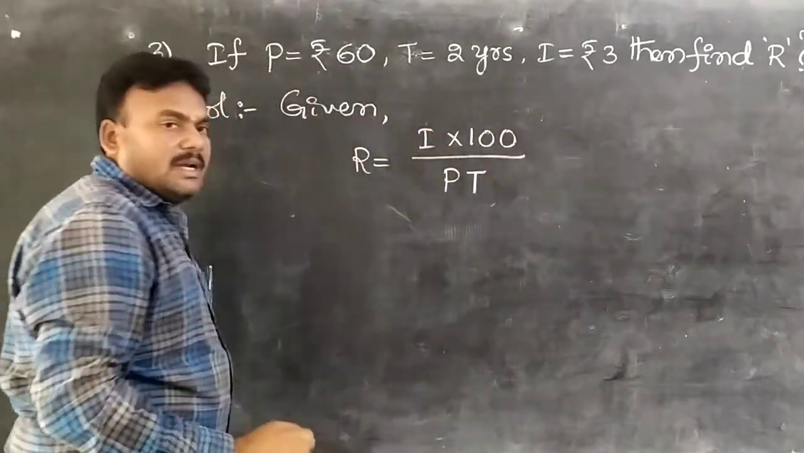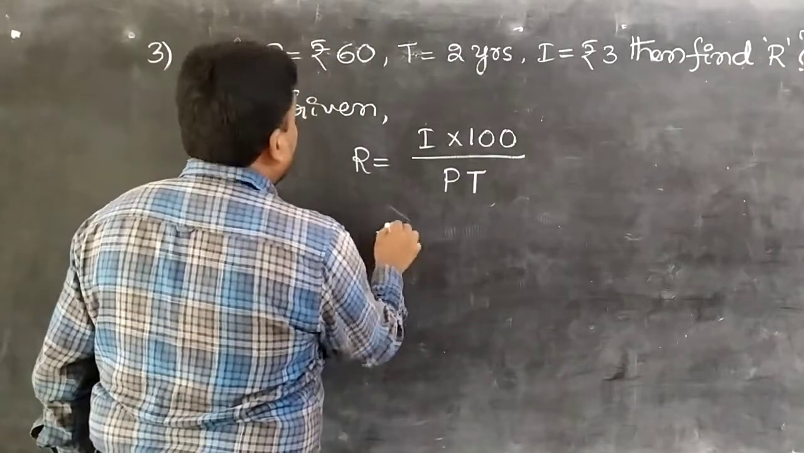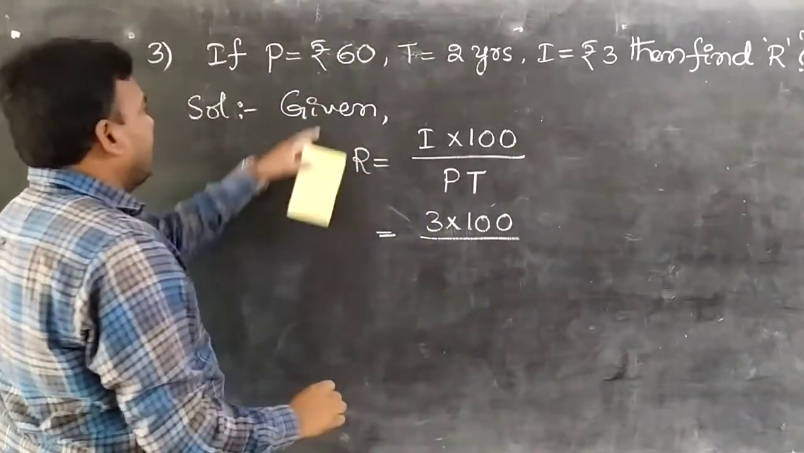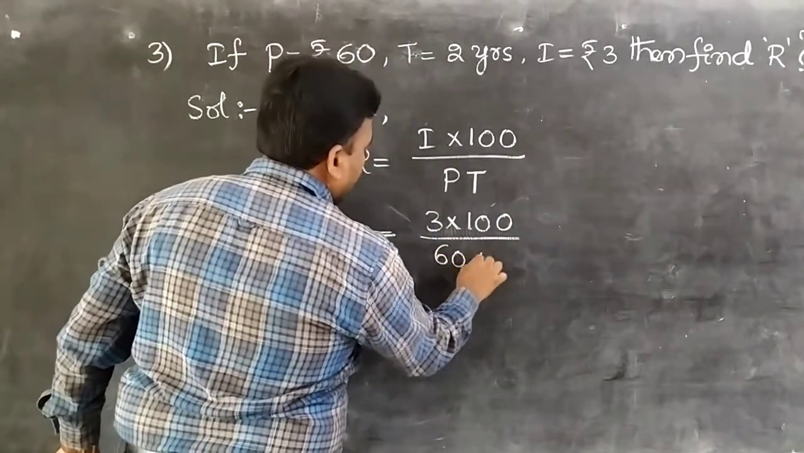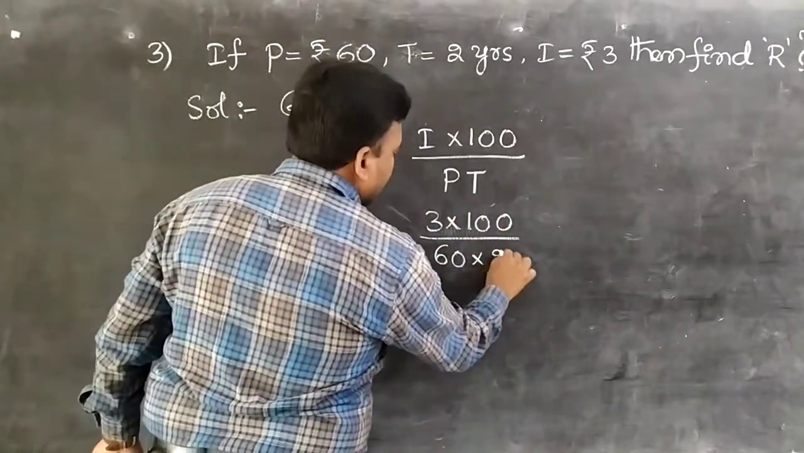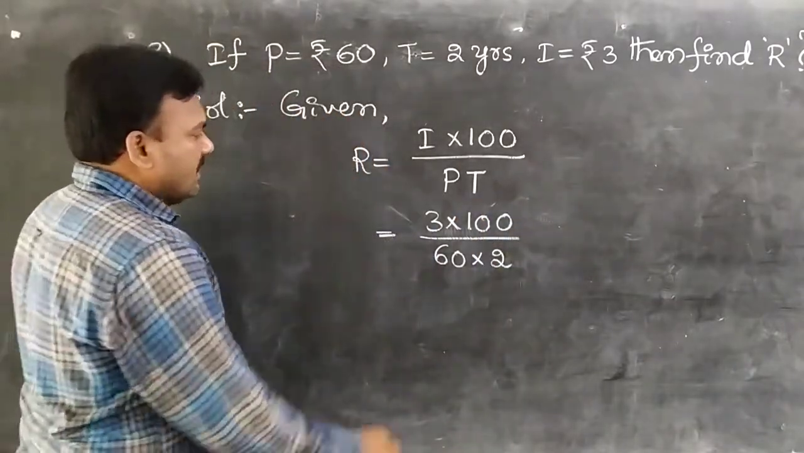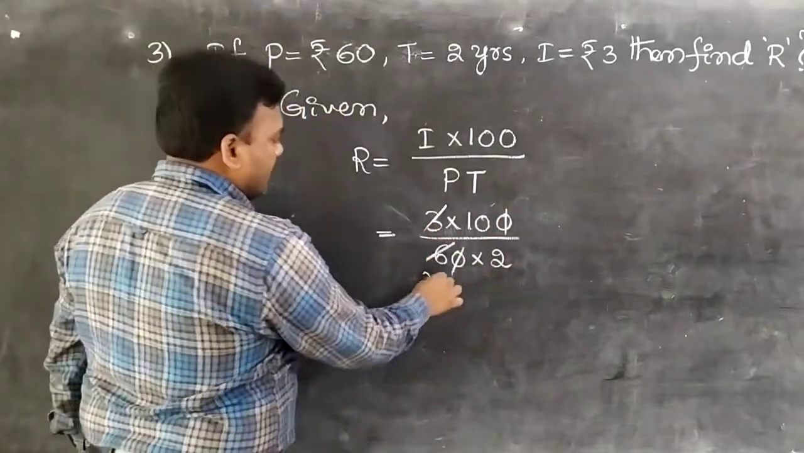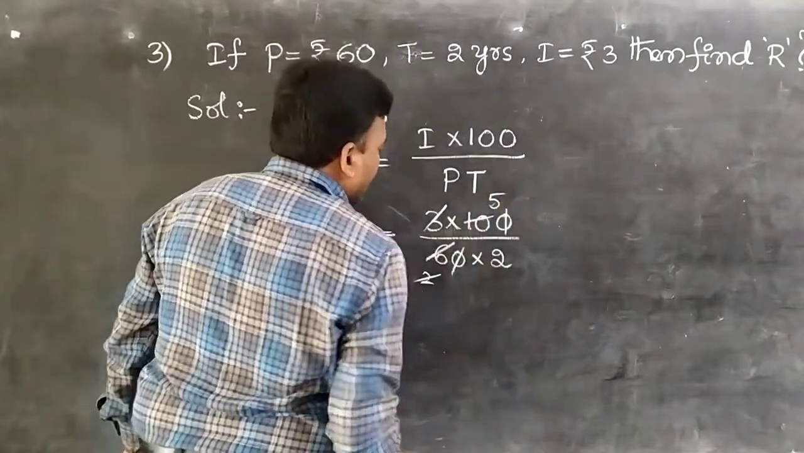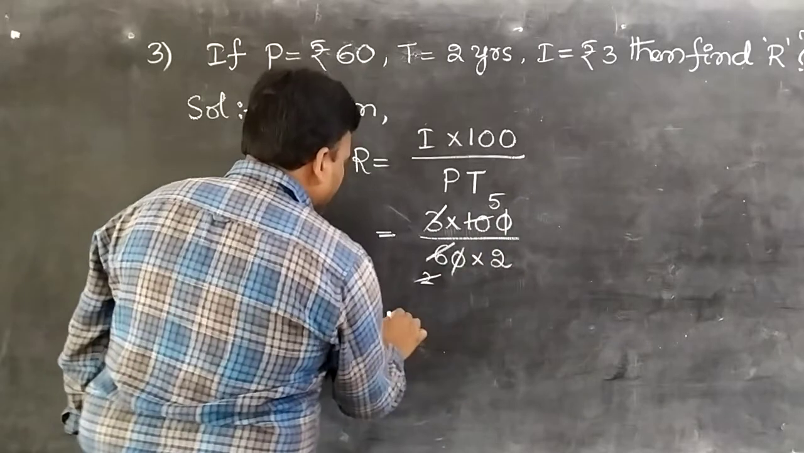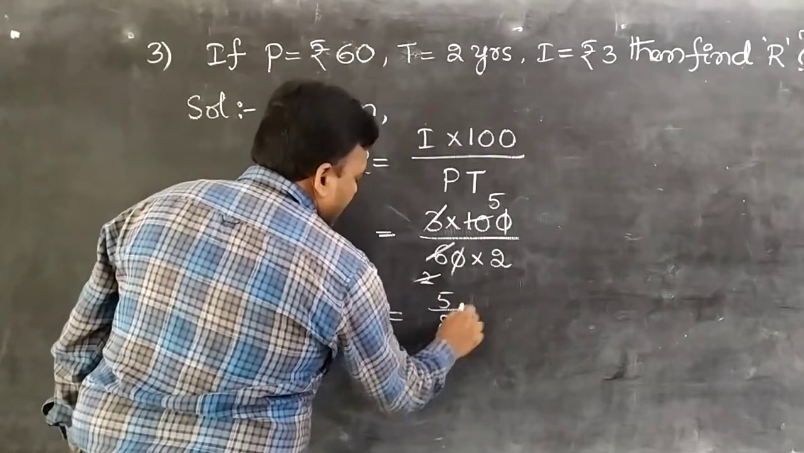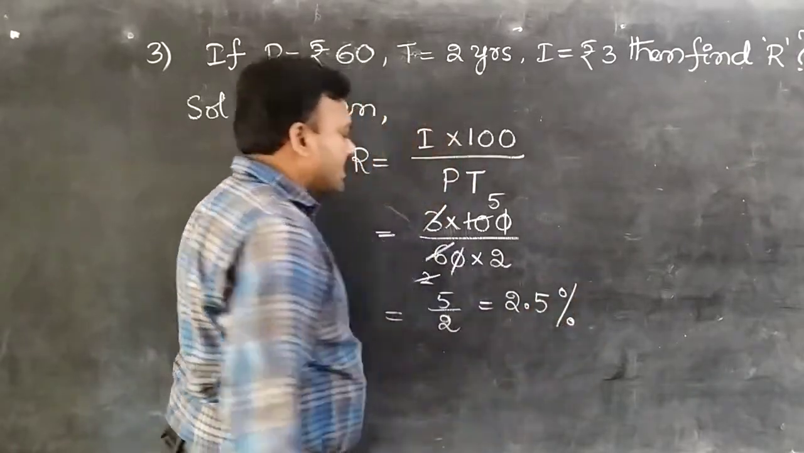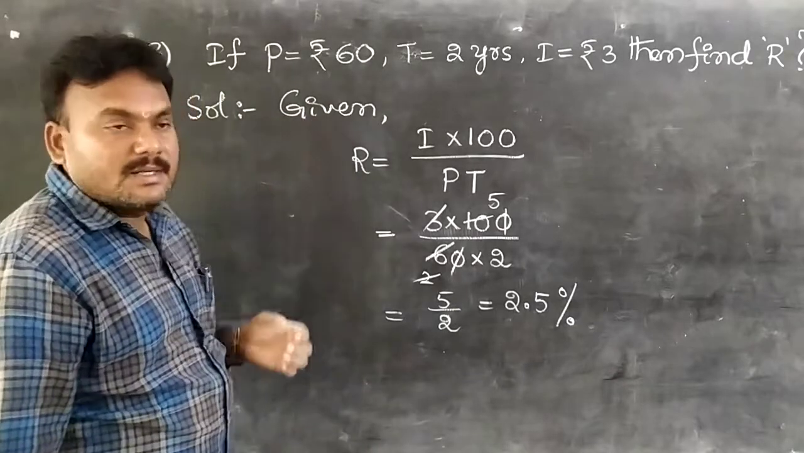I into 100 by PT, which implies the I value is 3 rupees. 3 into 100 by the P value, principal, it is 60 rupees, into the time period, 2 years, students. Observe carefully, here the 10s get cancelled. 3 ones, 3 twos. Next 2 ones, 2 5s. Finally that is 5 by 2. 5 by 2 becomes 2.5 percentage. This is the solution of the given problem, students.